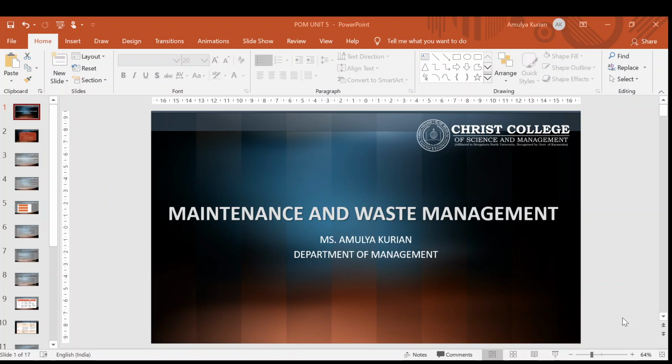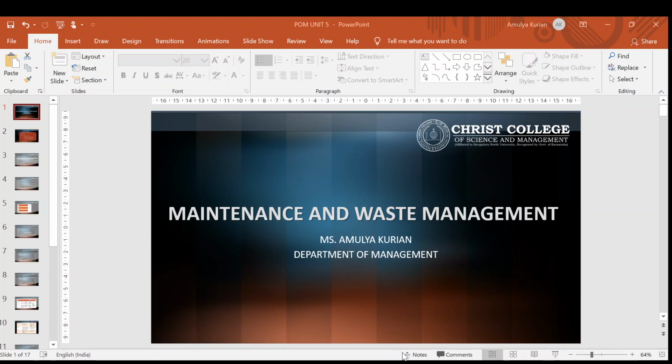Good morning. So today we will be starting our fifth unit, that is maintenance and waste management. Till now we were dealing with what is production, what is plant layout, what are material handling and all those things. Now we are talking about maintenance, how to maintain our materials and equipments and plant maintenance, how it should be performed, and how the waste which is being produced has to be managed in any of the production unit. So basically in unit 5 we will be covering these things.